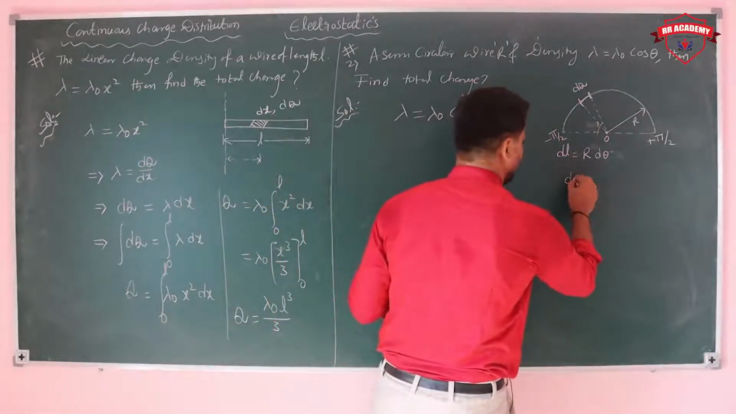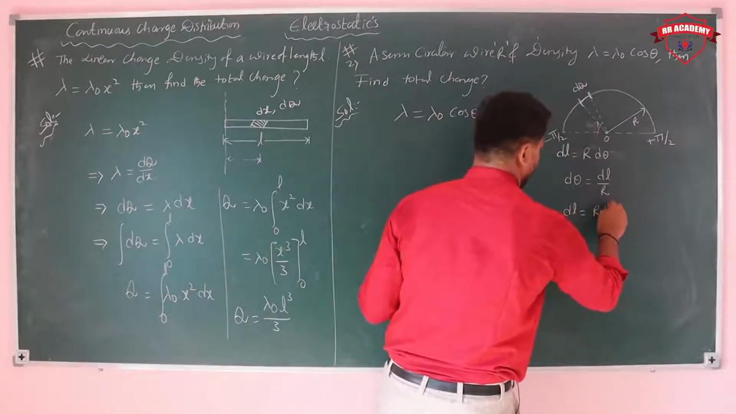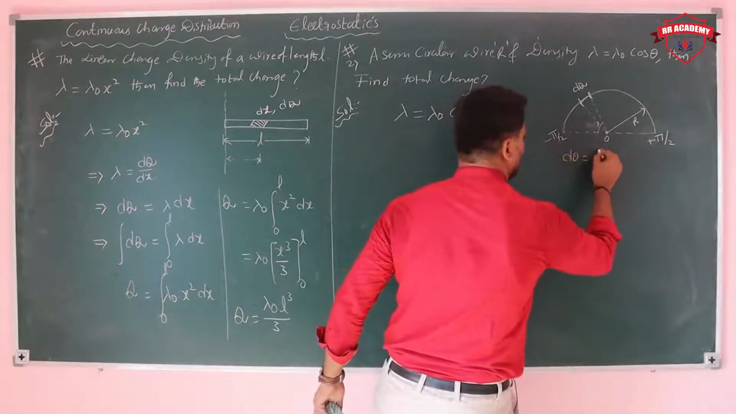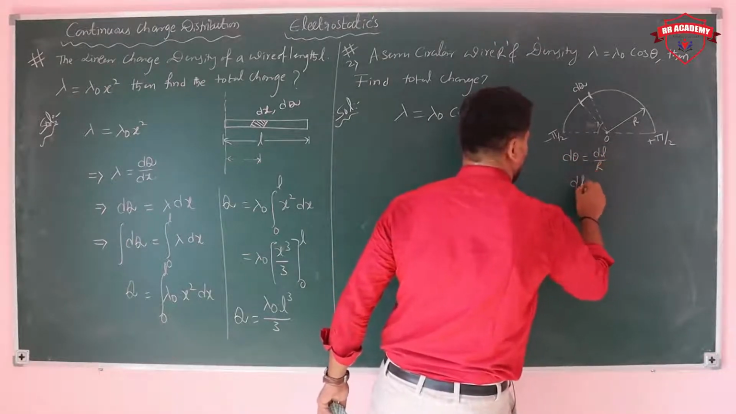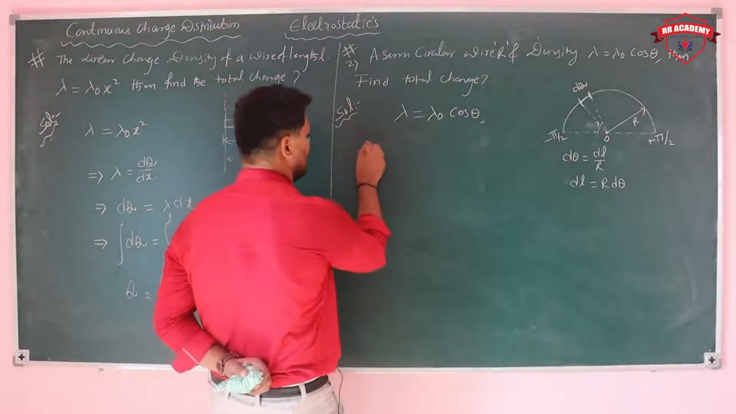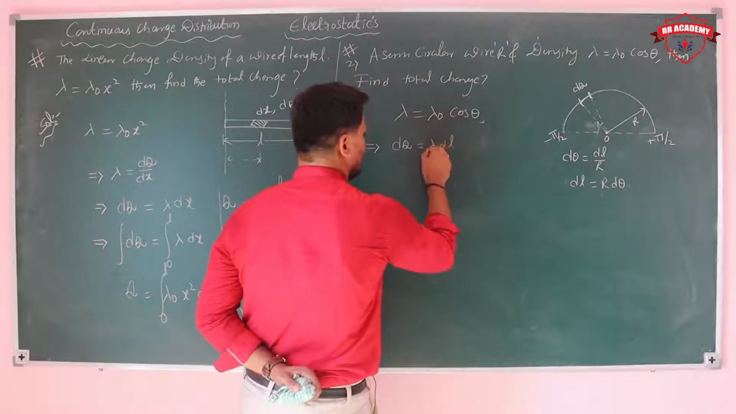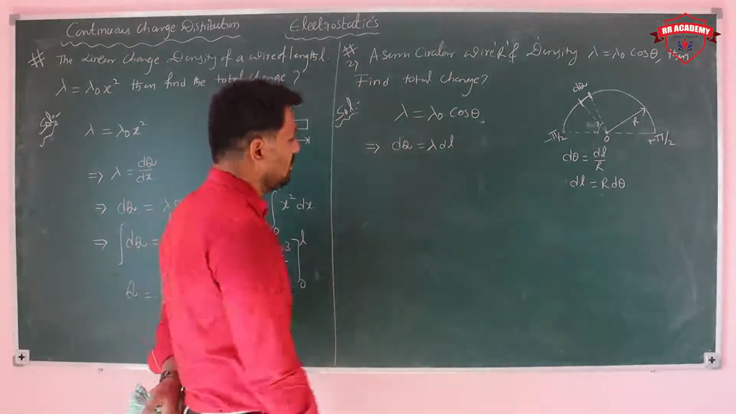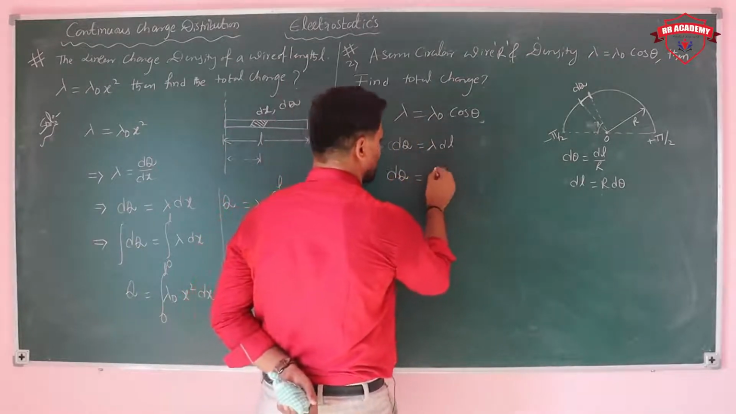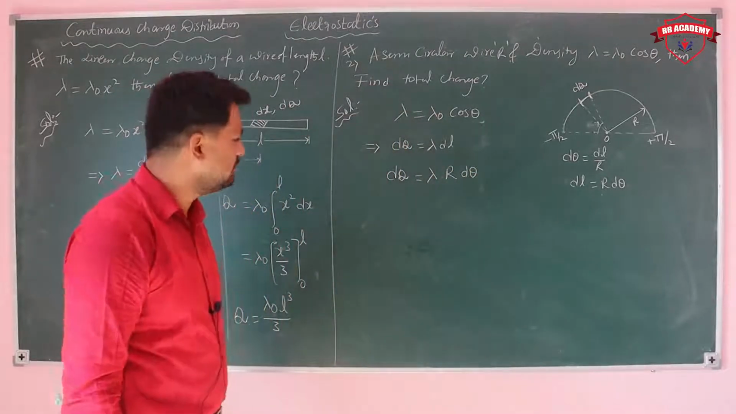Generally, d theta is equal to arc length upon radius, then dl is equal to r into d theta. Now let's take the simple general formula. dq is equal to lambda into dl, means density into length. What is the length? Here it's r d theta. Then dq is equal to lambda into r d theta.